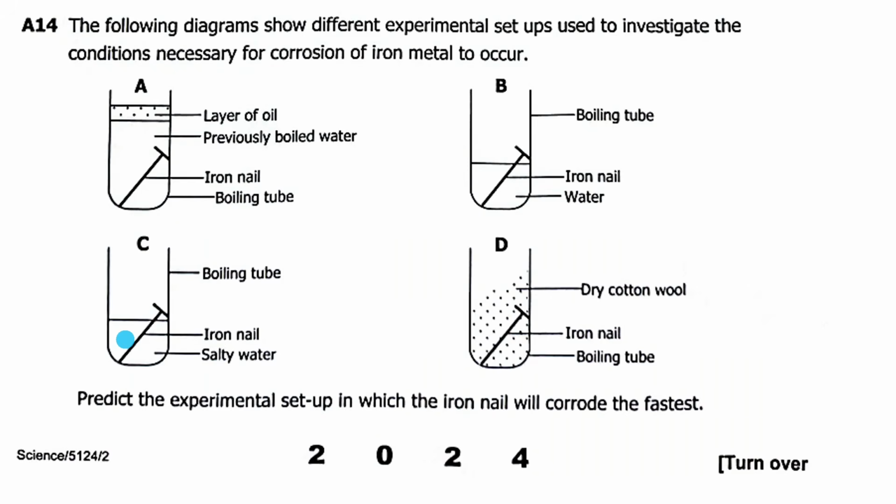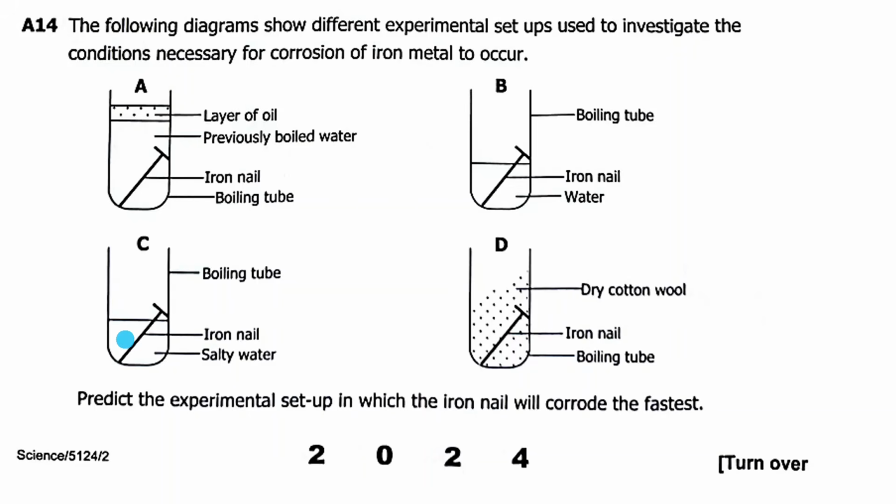Then we move on to A14, which says the following diagrams show different experiment setups used to investigate conditions necessary for corrosion of iron metal to occur. So corrosion is actually wearing out of iron due to oxidation, or when iron reacts with either water or oxygen, it undergoes oxidation to form iron oxide.